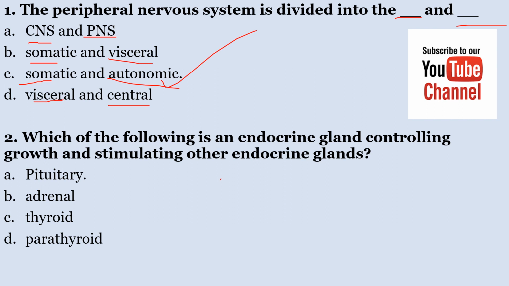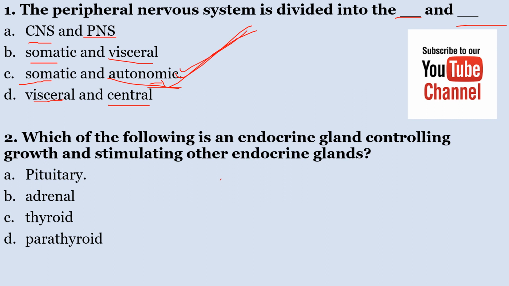You realize that the somatic nervous system controls voluntary movements and sensory perception, while the autonomic nervous system regulates involuntary body functions like the heart rate, digestion, and respiratory rate. So the correct answer here is C.